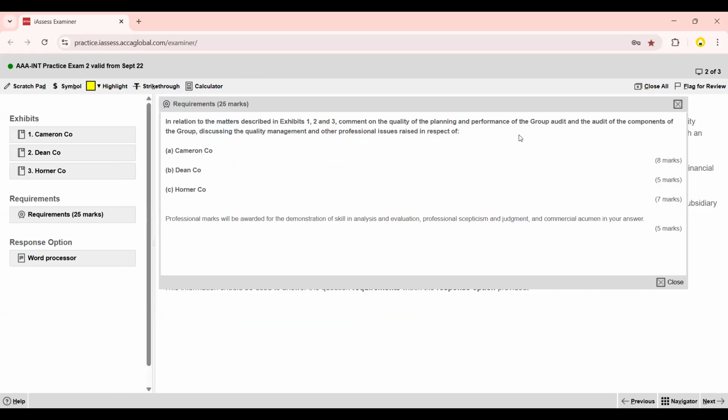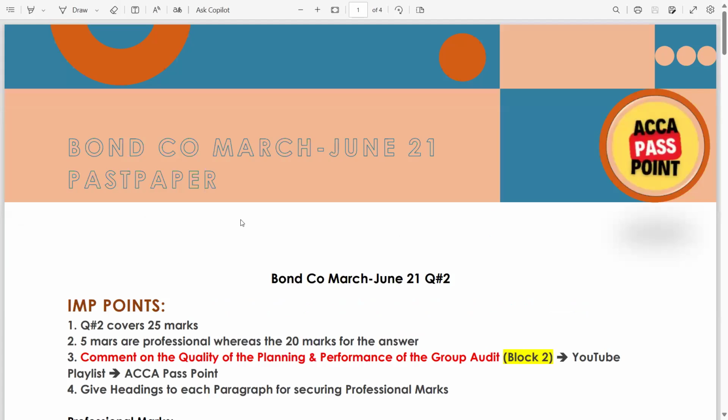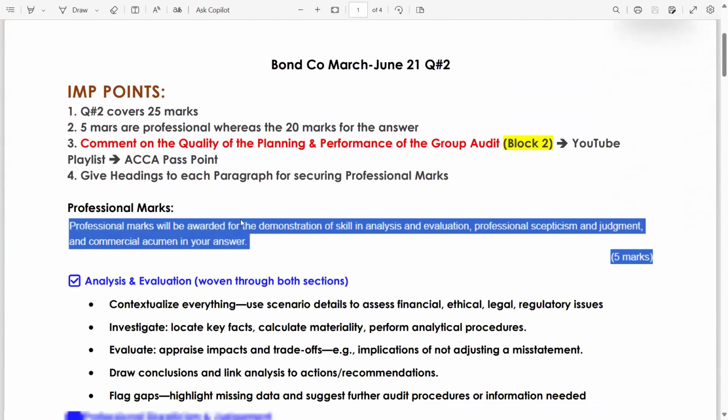Now move to the answer slide. Okay, so this is the Bond Group March-June 21 past paper. This is question number 2. Important points: we all know question number 2 covers 25 marks, 5 for the professional marks, whereas 20 for the answer.